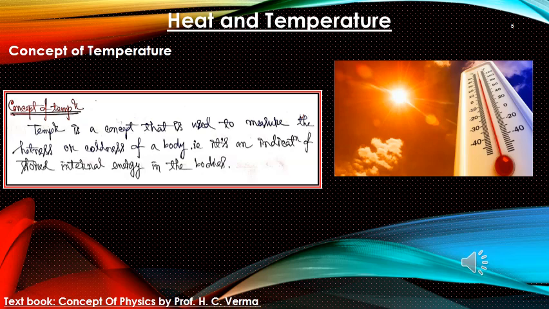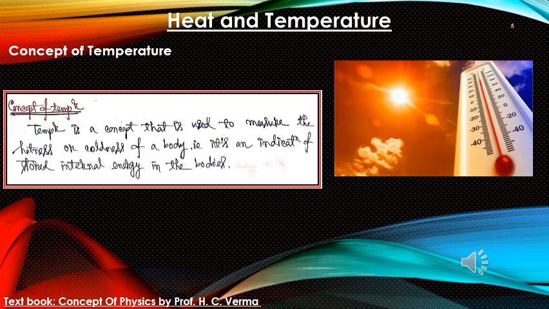To measure temperature, we relate the change in internal energy of a body to some measurable property. This can be the thermal expansion of the body, the resistance of a wire, or the expansion of an ideal gas.